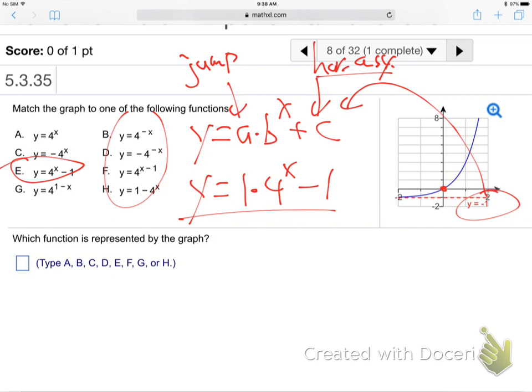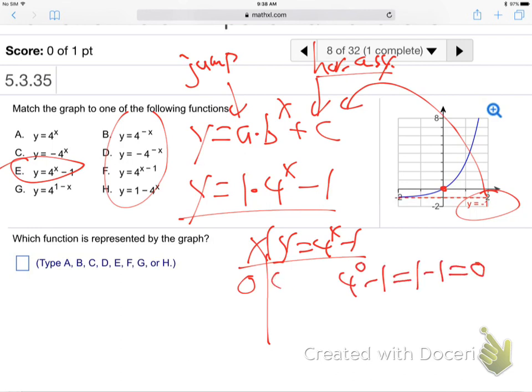Is that good? You can always make tables too, by the way. In the middle of the test, if you're not sure about something, you could always do the table thing. It just takes too much time to do that all the time. But if there's one question left and you really want to get it right, you could plug in a couple values. 4 to the 0 minus 1, that'd be 1 minus 1, 0. Does it go through 0, 0? Yeah, it does.